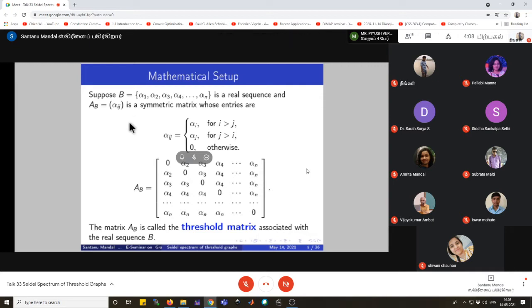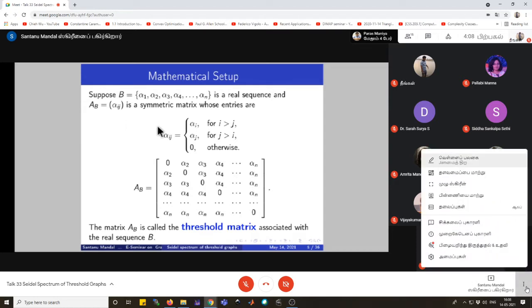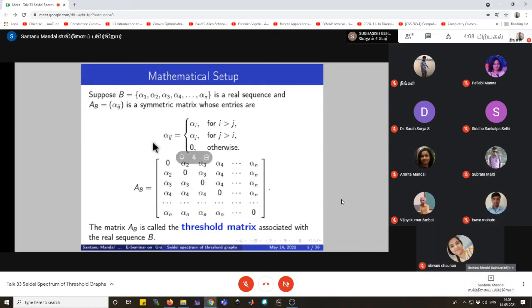Here B is a real sequence and we consider a symmetric matrix A_B whose entries are alpha_ij, where alpha_ij is equal to alpha_i when i is strictly greater than j, and it is alpha_j when j is strictly greater than i, and for i equals j, the entries will be 0. So that means the matrix A_B looks like this, and this kind of matrix is called the threshold matrix, which is associated with a real sequence. Here the real sequence is B.